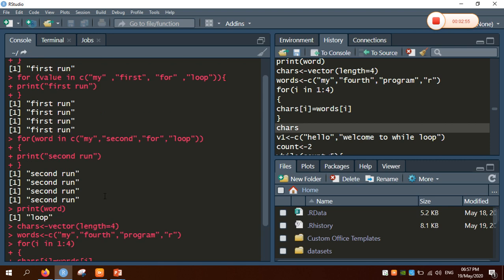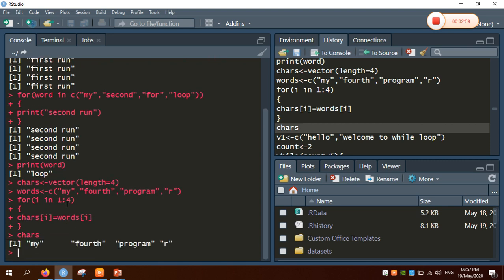So the for loop can be implemented in two ways, that is for a value in a vector, or we can recreate it with initialization, incrementation and a test condition, until finally the condition is satisfied. So these are the two ways of implementing a for loop in R.